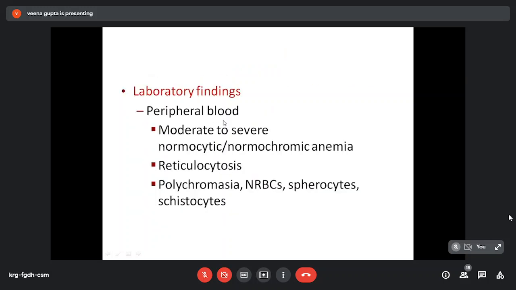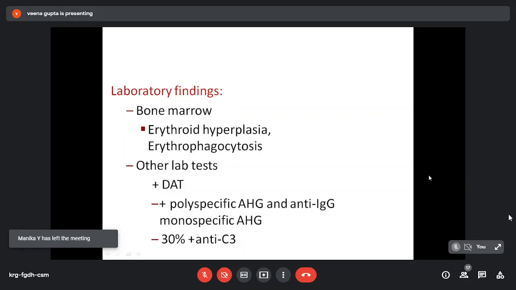Lab findings: peripheral blood will show moderate to severe normocytic normochromic anemia with reticulocytosis, polychromasia, nucleated RBCs, spherocyte and schistocyte formation. Bone marrow will show erythroid hyperplasia. There may be erythrophagocytosis, and the Coombs test is positive with polyspecific anti-human globulin as well as with anti-IgG monospecific anti-human globulin. But in 30%, it can be monospecific anti-C3 also in addition.